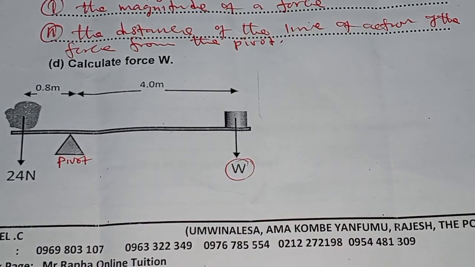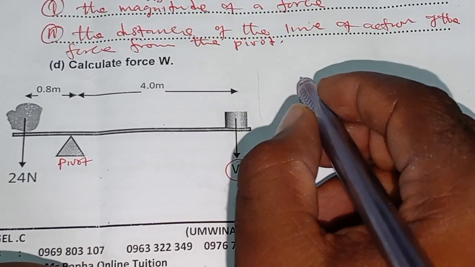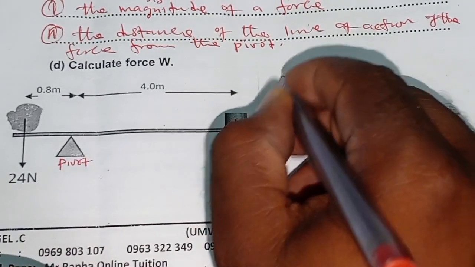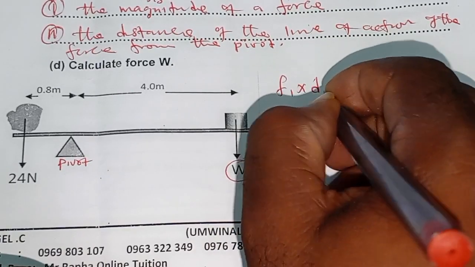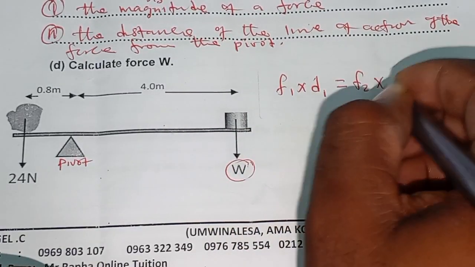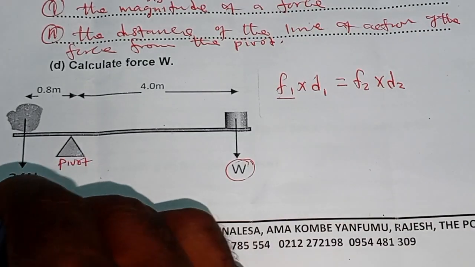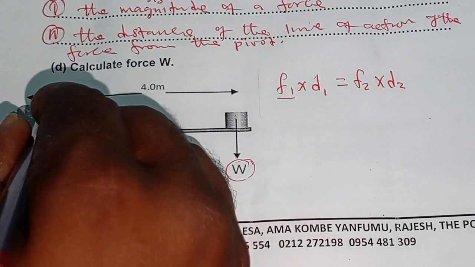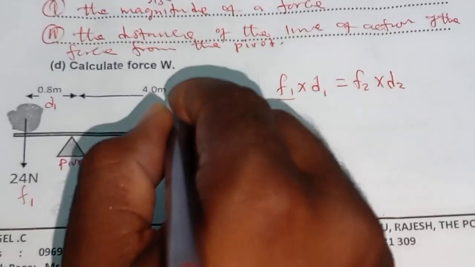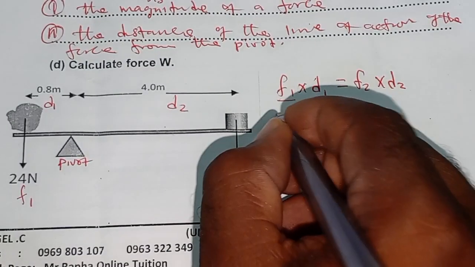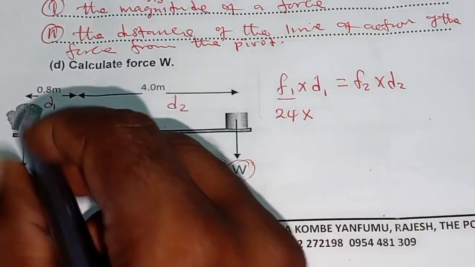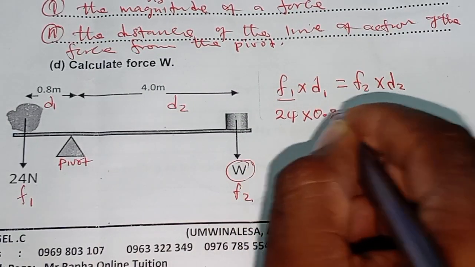To calculate the value of W, we are going to use the principle of a moment. Remember, mathematically, the principle of a moment is F1 times D1 is equal to F2 times D2. Force 1 is 24 newtons times 0.8.